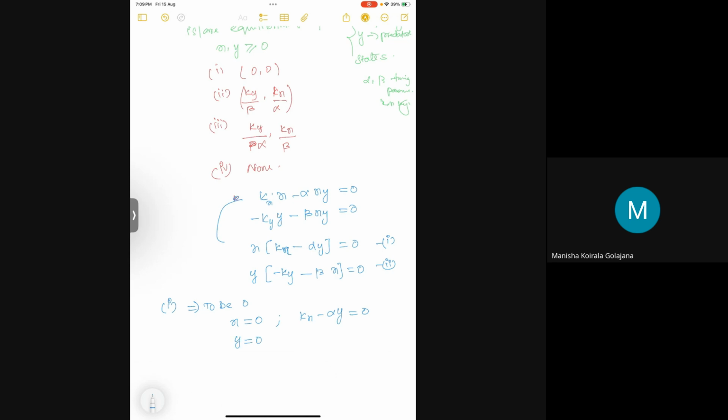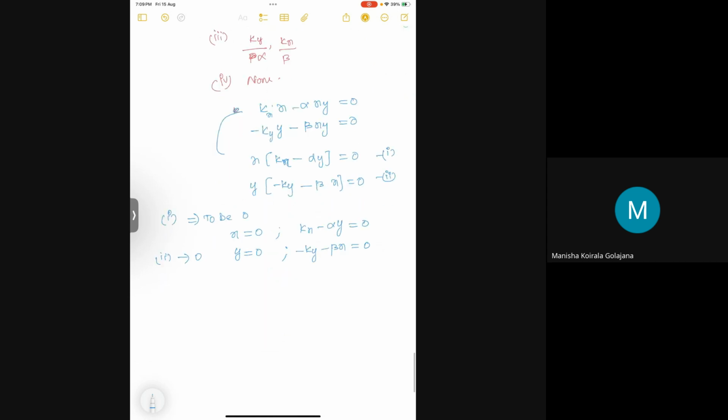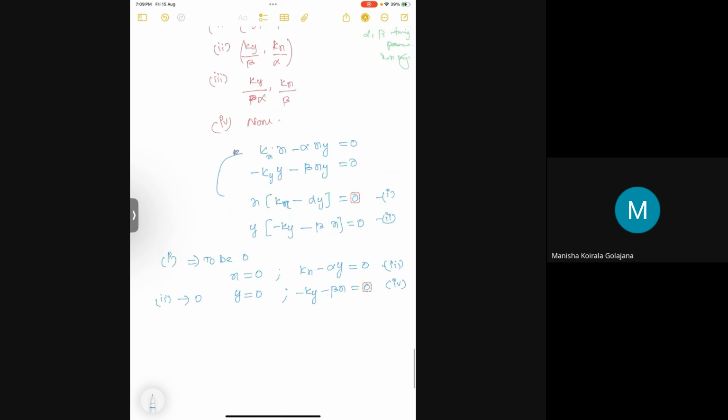Similarly, for the second to be 0, y should be 0, or minus ky minus beta x should be 0, or both should be 0. So these are the two conditions for each equation. So first this is considered condition 3 and condition 4. Now, if you take a pair from these, there are four combinations.